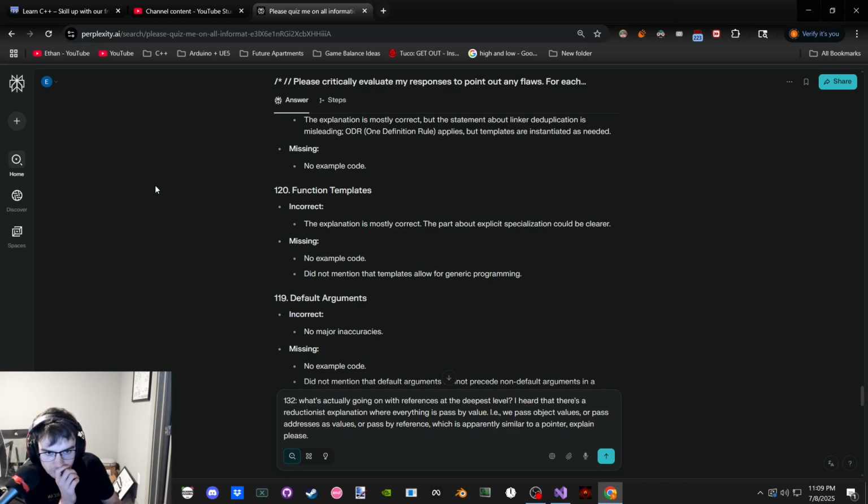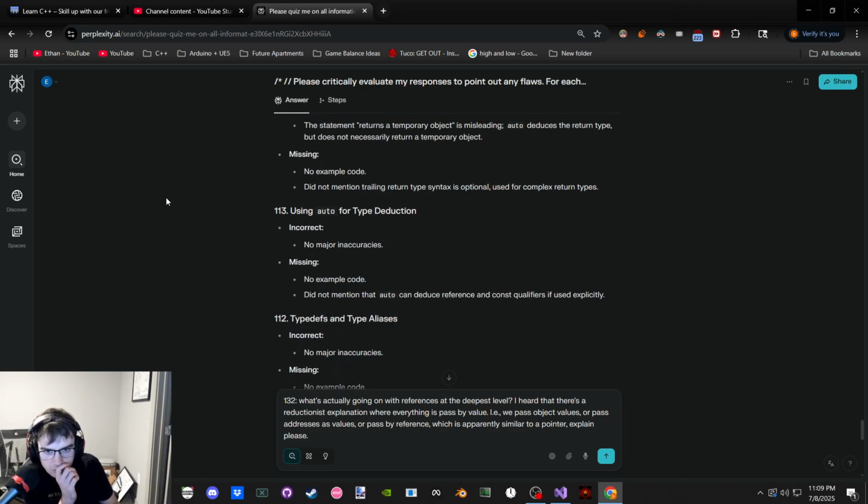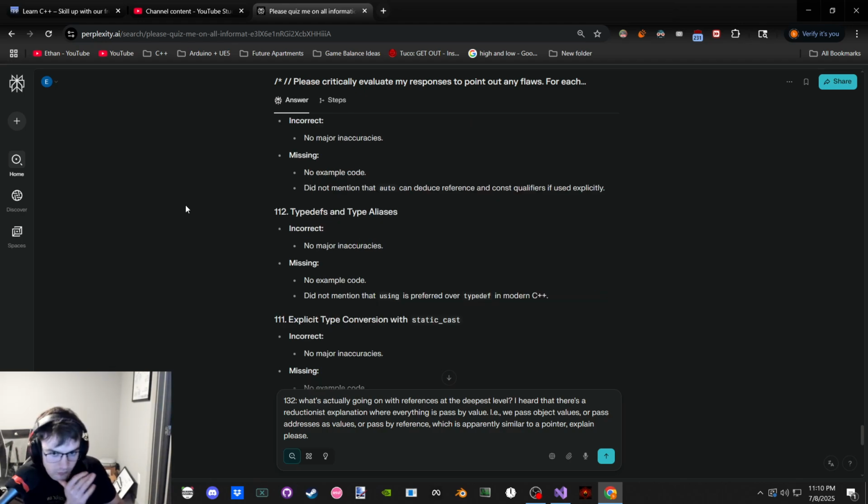Explanation is mostly correct. By explicit. Okay. I'm not sure if it gets lazier later or how this works. Temporary object. Auto deduces the return type, but it's not necessarily the return temporary object. Well, I meant a temporary object that matches the type of the function. Yeah, it deduces the return type, sure. I'm saying that the function, by definition, is returning a temporary object because it's returning a temporary that has a value that is either an address or a non-address value that's being copied over.